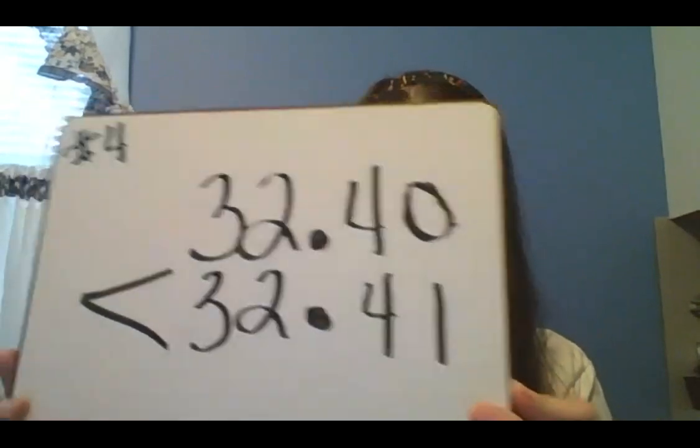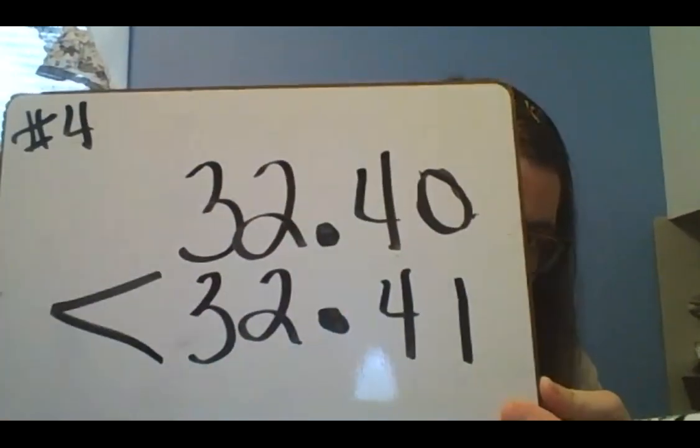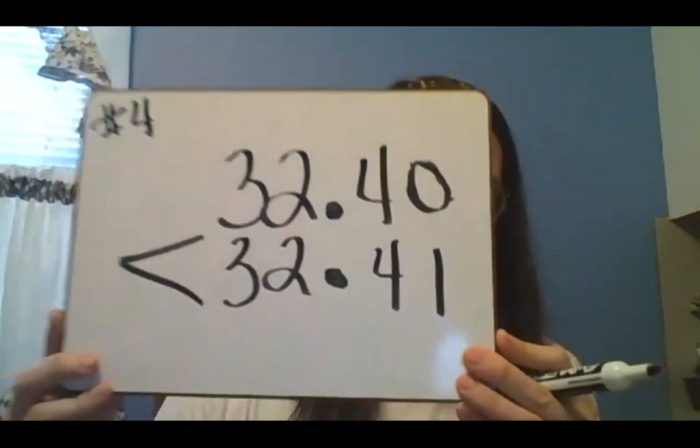So it might be easier if you stack your numbers like this and line up your decimal points, stack your numbers, and go place by place and compare the numbers. Just remember, when you're comparing decimals, go place by place and compare the numbers. So it might be easier to stack them up like that and line up the decimal points. Okay, so that is the top part of that worksheet.